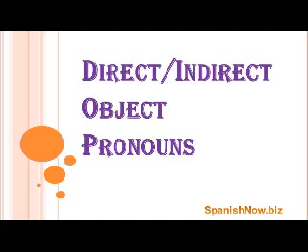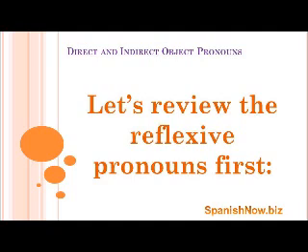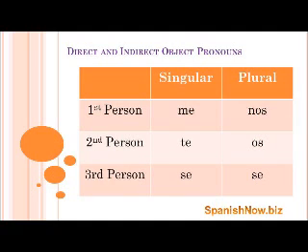Okay, as you recall, last week we learned about the reflexive pronouns as well as reflexive verb phrases. That's where I would like to start today. We're going to talk a little bit about the reflexive pronouns first, just as a review. If you remember, and if you were doing your verb chart, the first person singular is me, second person singular is te, third person singular is se, first person plural is nos, second person plural os, third person plural se. It's always a very good idea to do these verb charts so you could keep track of where you are as far as the grammatical person is concerned.